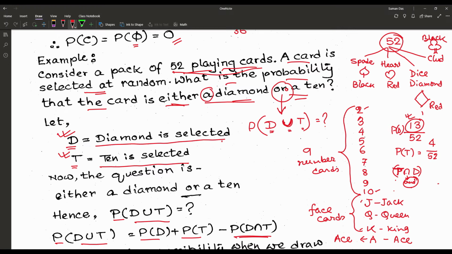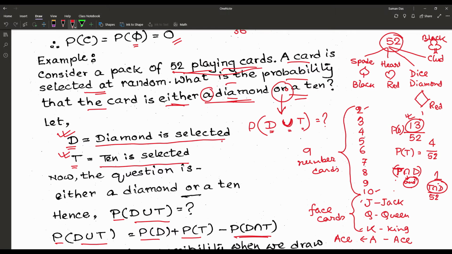So among the 52 cards, there is one card that is a 10 and a diamond, so that possibility is 1. So those events are not mutually exclusive. When we pick a 10, there is a possibility that it may be a diamond. When we pick a diamond, there may be a possibility that we are picking the number card 10.